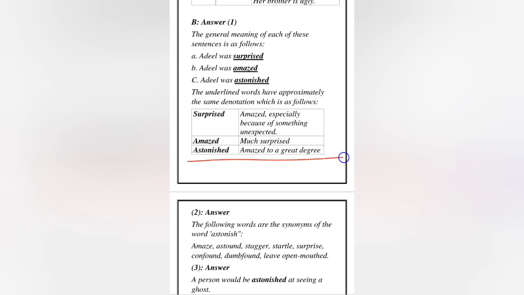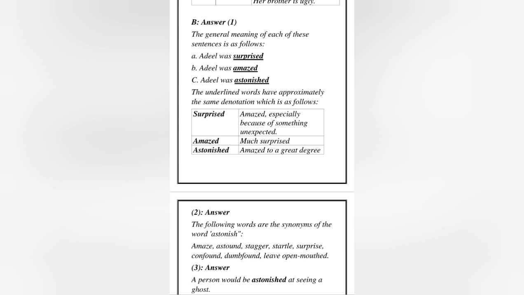But if we look at the basic meaning of the word, they all contain the same basic meaning. In the same question, part 2, we are asked to find what traditional meanings are suggested by astonished.